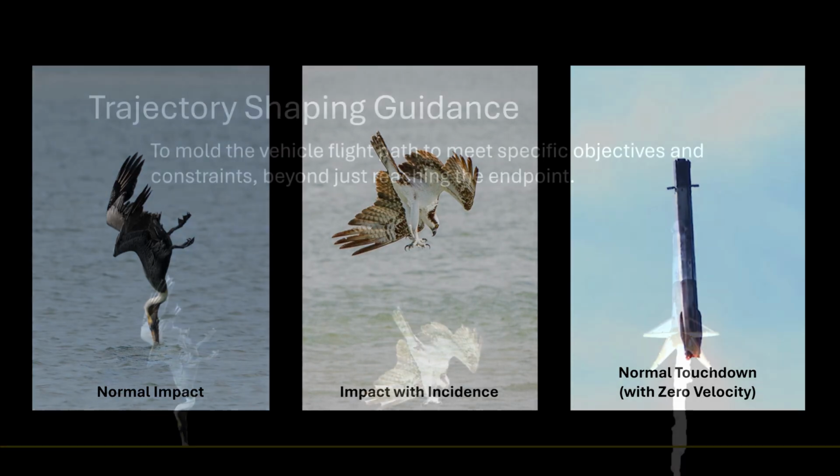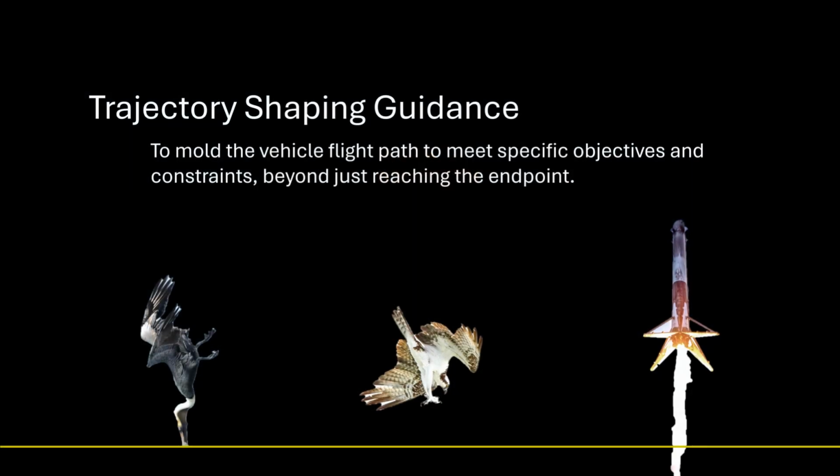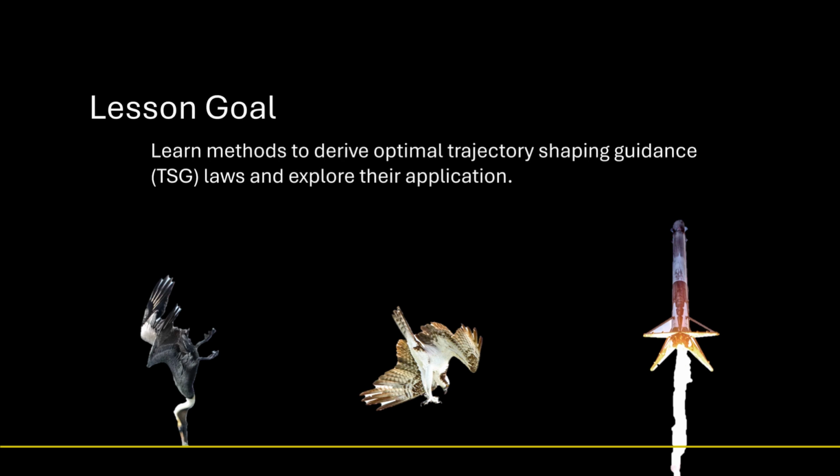These cases involve trajectory shaping guidance that mold the flight path to meet specific objectives beyond just reaching the endpoint. Our goal is to learn methods to derive optimal trajectory shaping guidance laws and explore their application. Here we'll explore terminal attitude constrained guidance, which allows hitting the endpoint at a specific body orientation, like the pelican or the falcon.